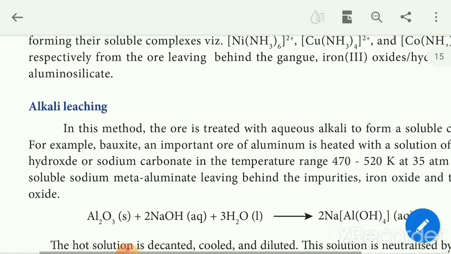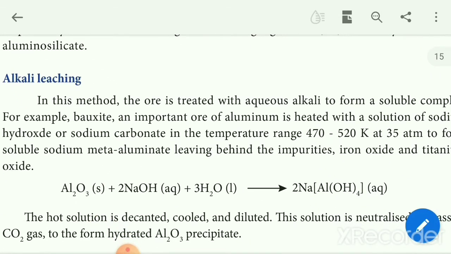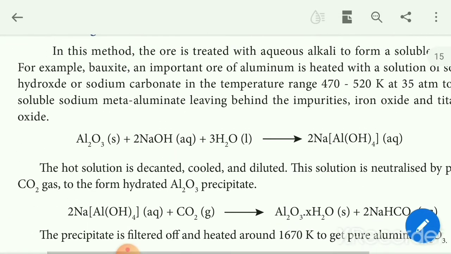Then the third one is alkali leaching. In this method, aluminum oxide reacts with aqueous alkali to form a soluble complex. For example, bauxite is an important ore of aluminium. It's heated with a solution of sodium hydroxide or sodium carbonate, that is, aqueous alkali, at a temperature range of 470 to 520 Kelvin and 35 atmospheric pressure to form the complex sodium meta-aluminate, leaving behind the impurities iron oxide and titanium oxide.